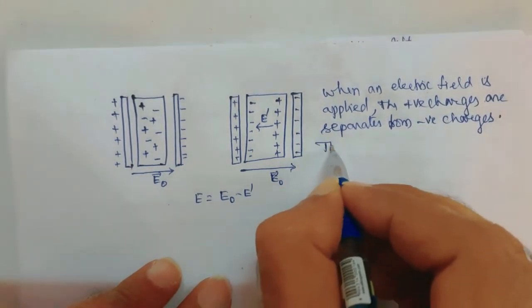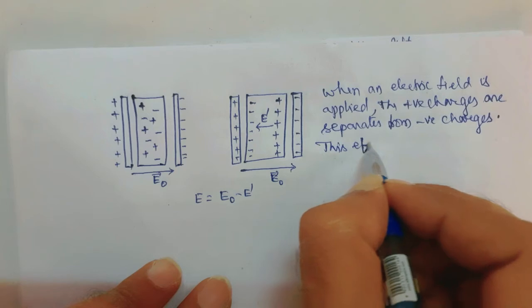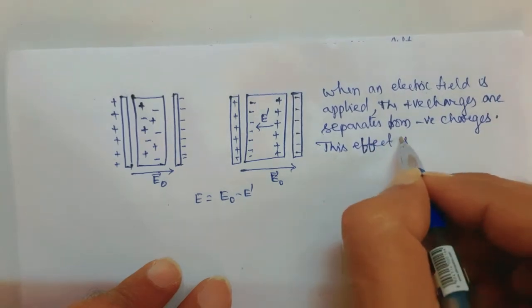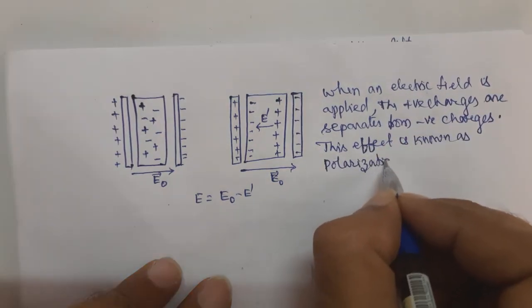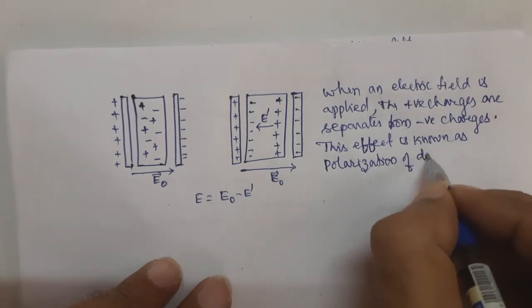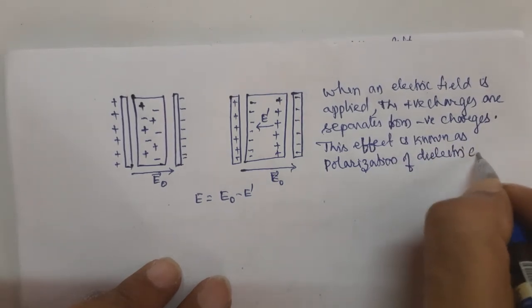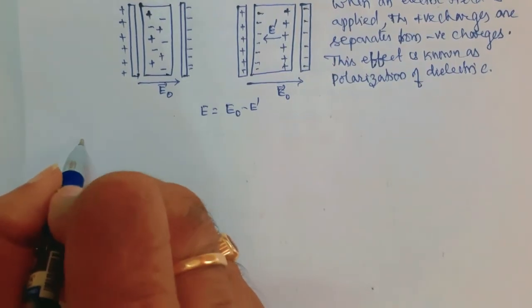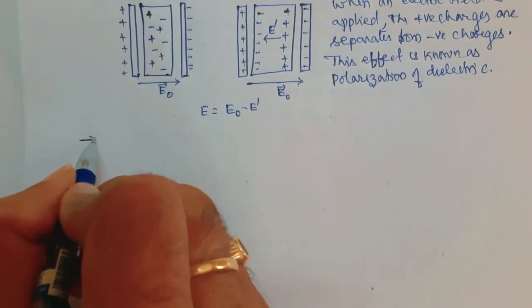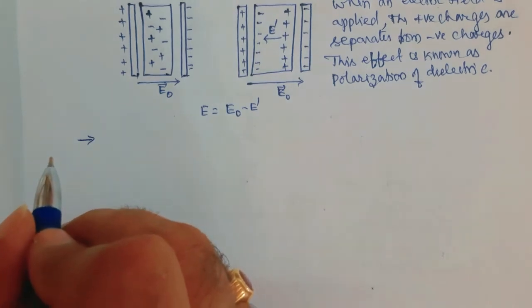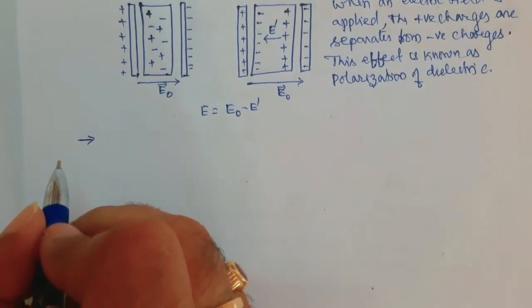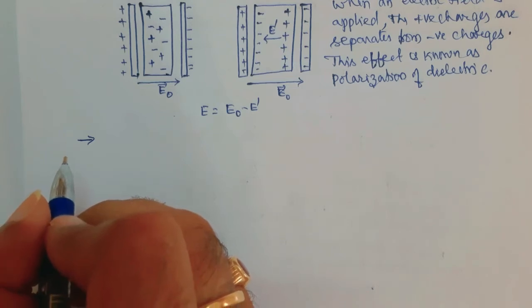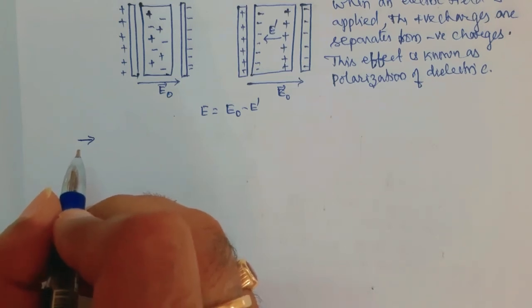This effect is known as polarization of dielectrics. Another point is that when non-polar dielectrics are placed in an electric field, they are polarized. The dielectrics which are polarized only when they are placed in an electric field are known as the non-polar dielectrics.